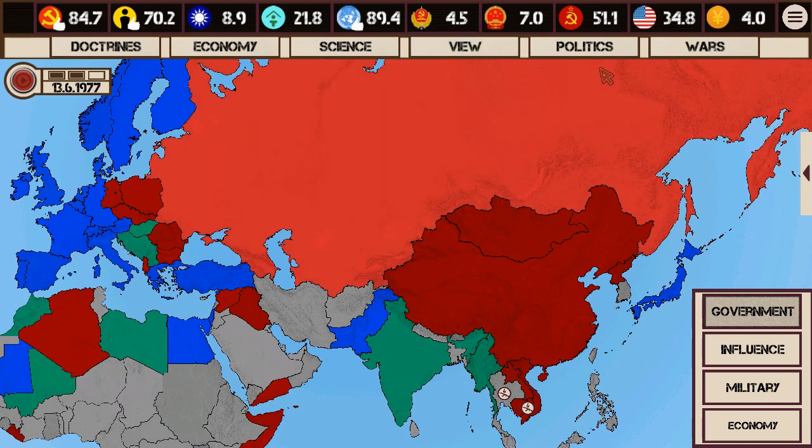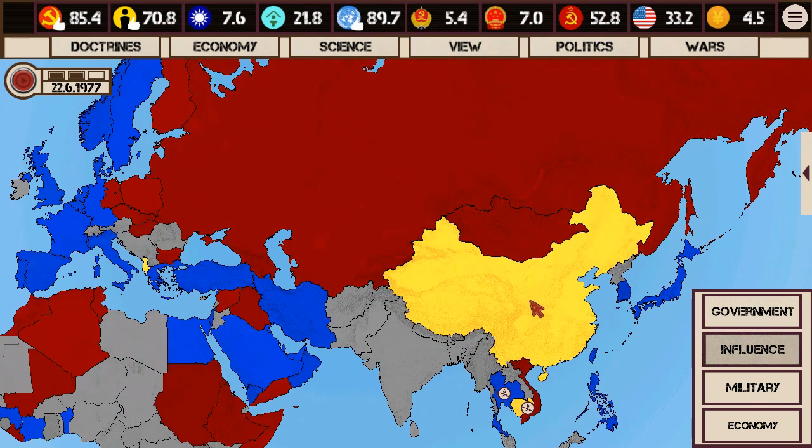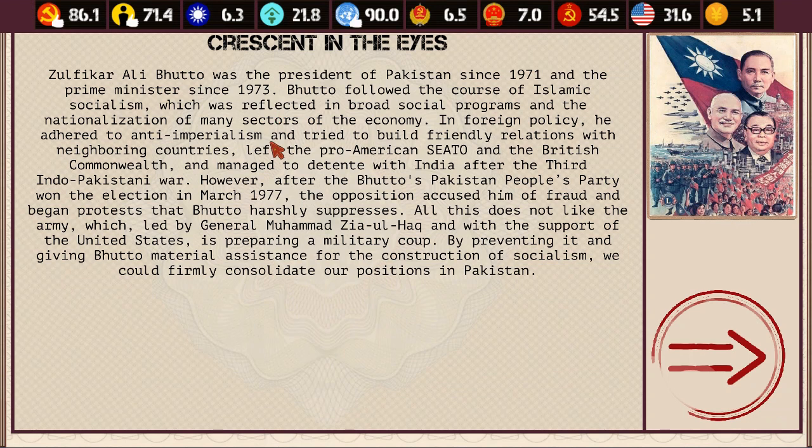Okay. You can see our influence here. Albania. Oh. Okay, we've got an event. Crescent in the eyes. Okay, so the president of Pakistan since 71, and he's been the prime minister since 73. He followed the course of Islamic socialism. Now keep in mind, Pakistan has been an ally of ours. He adhered to the anti-imperialism and tried to build friendly relations with neighboring countries. He left the American sphere of influence and even the British Commonwealth. And let's see here. Okay, so now keep in mind we've got the new leadership in India.